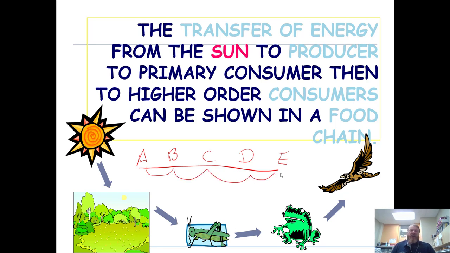It is like a chain, like links of a chain. It's just one after the other. It doesn't really snake around. It just goes from one point to the other. I use the term linear a lot. It is a straight line from point A to point E with several stops along the way.